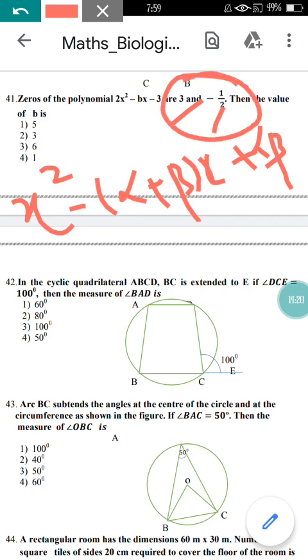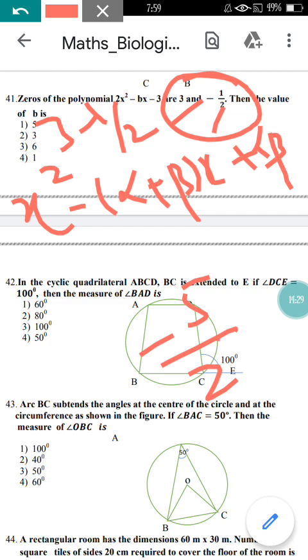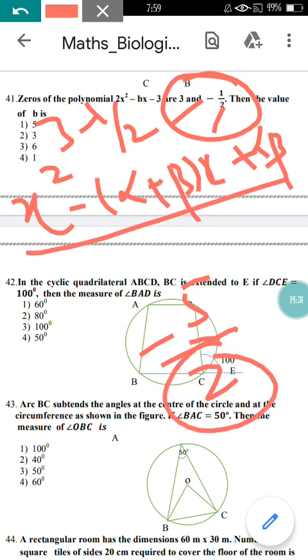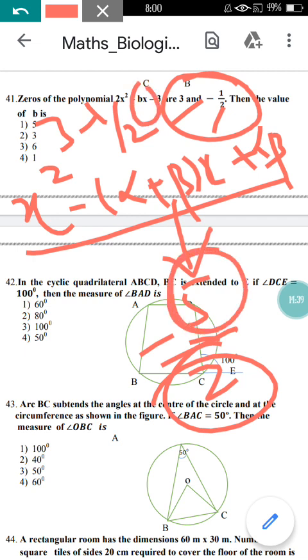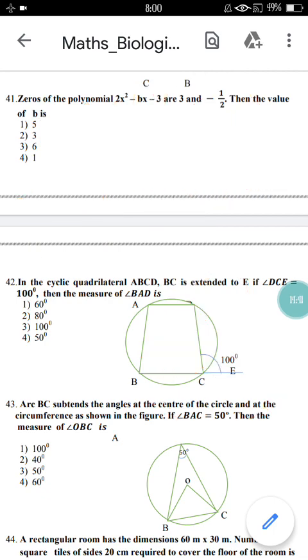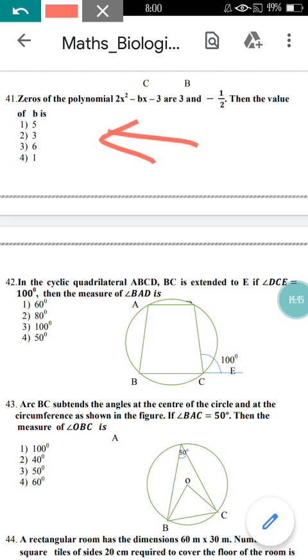Alpha plus beta you are going to get 3 minus half, which is equal to 6 minus 1, 5 upon 2, right? If you multiply the whole equation with 2, you are going to get the answer for alpha plus beta as 5. So in place of alpha plus beta you are having b here, so the correct option for this is option 1, that is 5 is the correct answer.